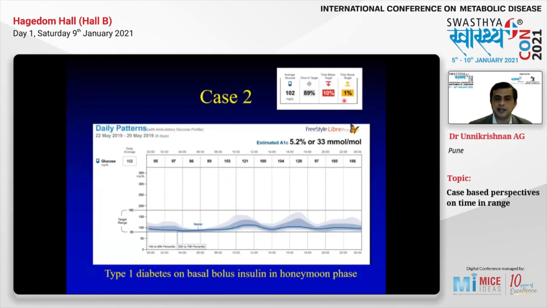Now this is a type 1 diabetes on basal bolus insulin therapy. What you will find is that all the blood glucose levels are running low. Why did this happen? Because in a type 1 diabetes patient, when you start insulin, the pancreas gets rest and it starts making some insulin and the patient's diabetes resolves. This is also referred to as the honeymoon phase. Now, this is a type 1 diabetes honeymoon phase on insulin, and the dose of insulin needs to be reduced.